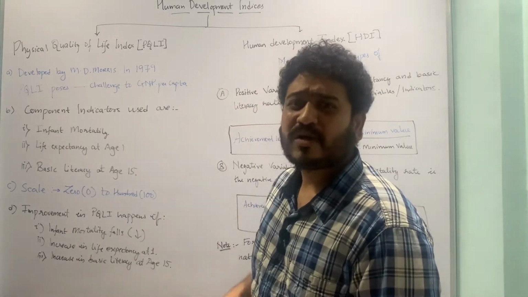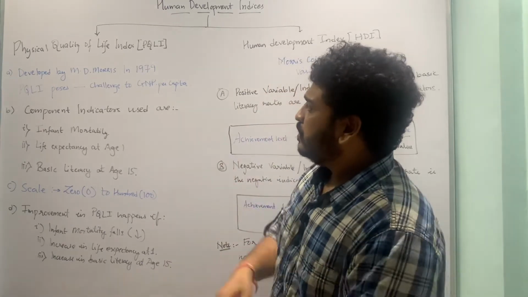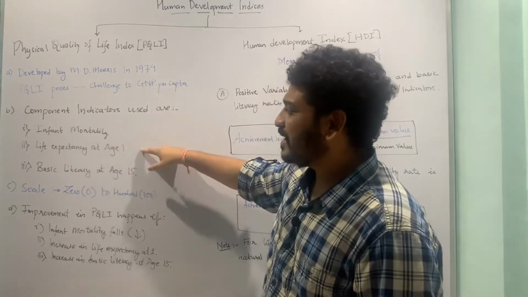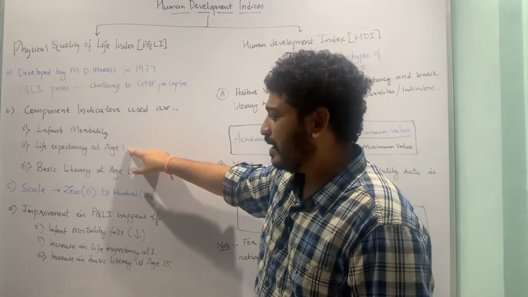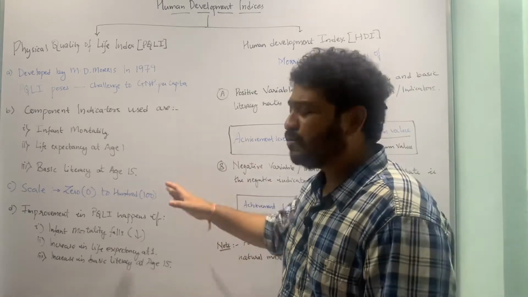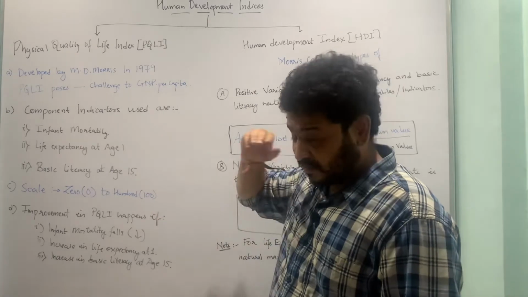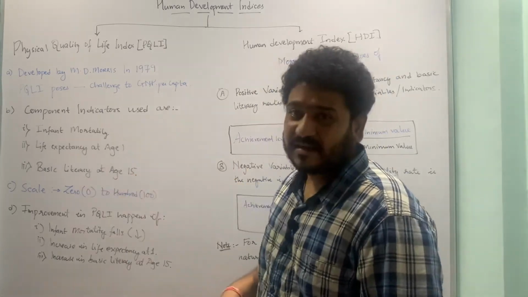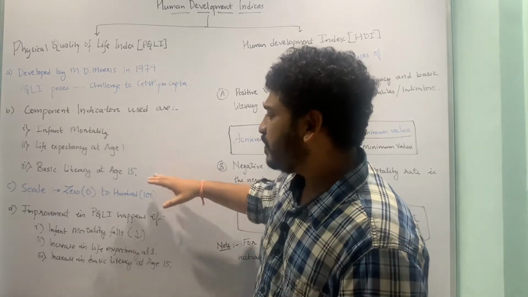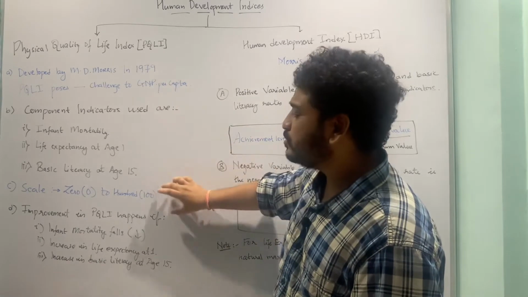So let us look into the different components of the physical quality of life index as developed by MD Morris. The component indicators used by MD Morris are, first, infant mortality, second, life expectancy at the age of 1, and third, basic literacy at the age of 15. The scale which he uses is from 0 to 100. If a country scores 100, that means it is the most developed country, and the other extreme denotes the case of underdevelopment. I hope the idea of the components and the scale used by him is pretty much clear.